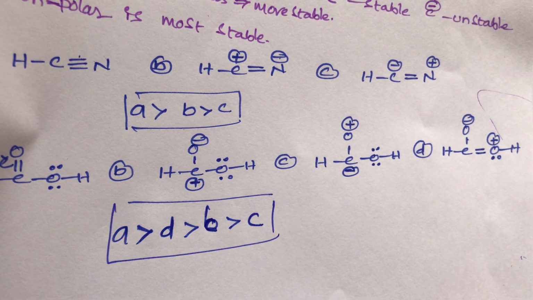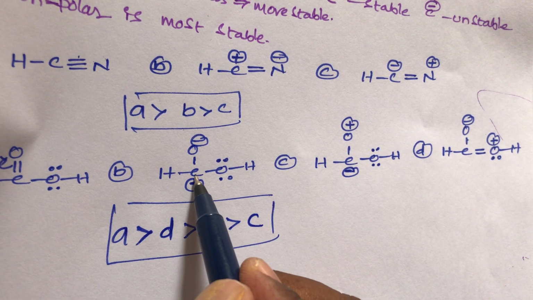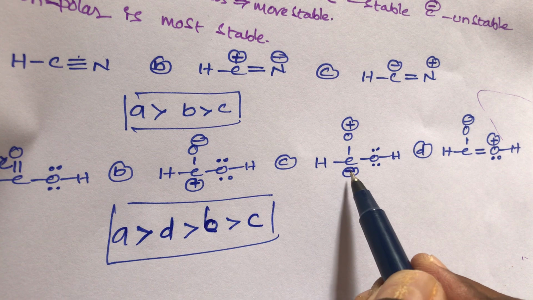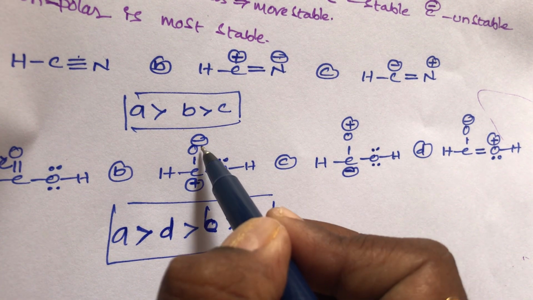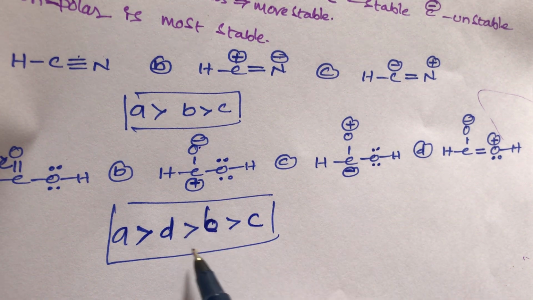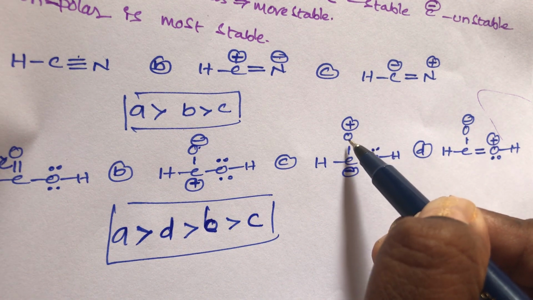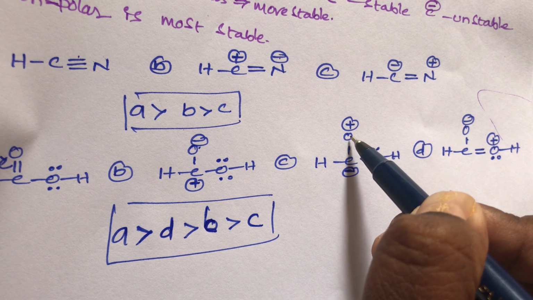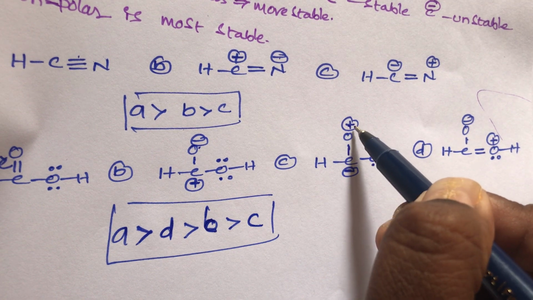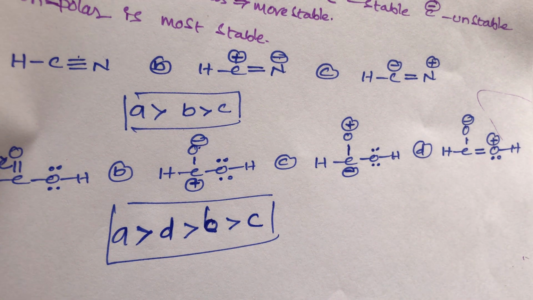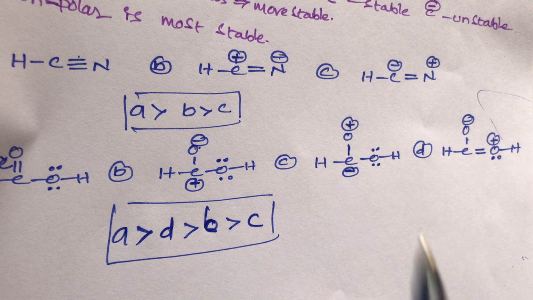Once again, student, what is the difference between B compound and C compound? B compound has 4 covalent bonds, C compound also has 4 covalent bonds. Out of these two, which one is more stable? B compound has oxygen containing a negative charge and carbon containing a positive charge, that's why it is more stable. But in C compound, oxygen has a positive charge. This oxygen is a more electronegative atom, so this electronegative atom contains a positive charge. If a positive charge is there, that is always unstable. And carbon also contains a negative charge, that is also unstable.